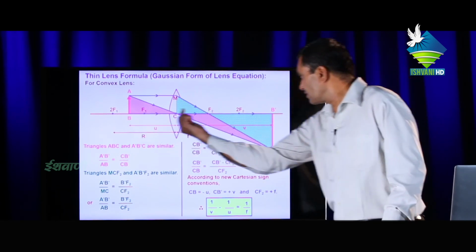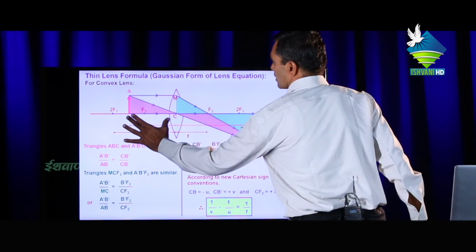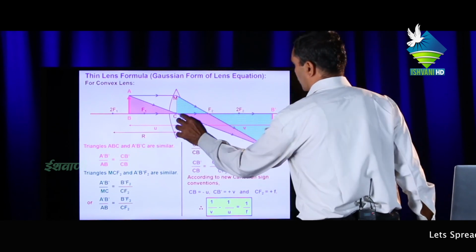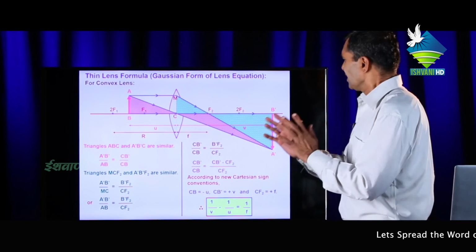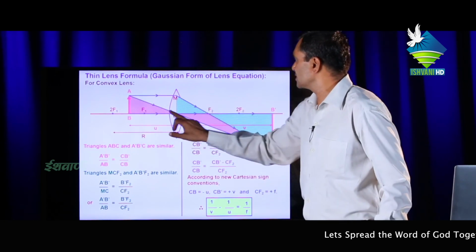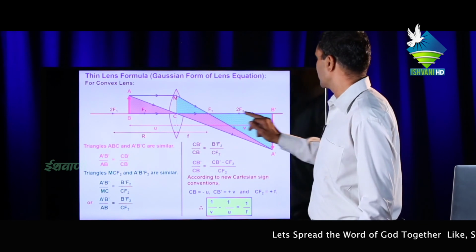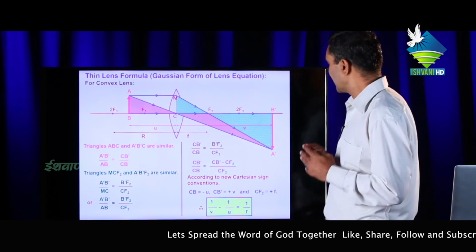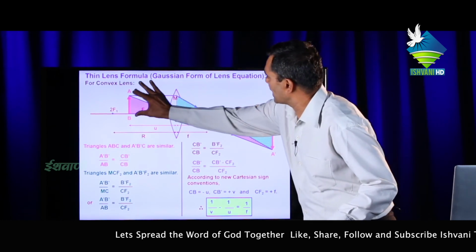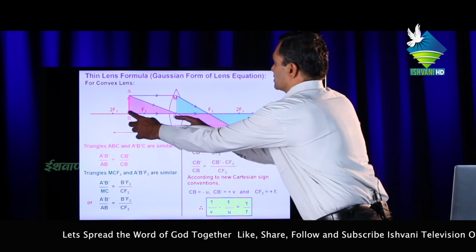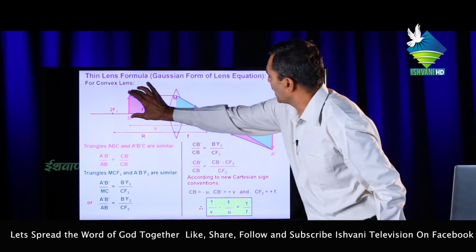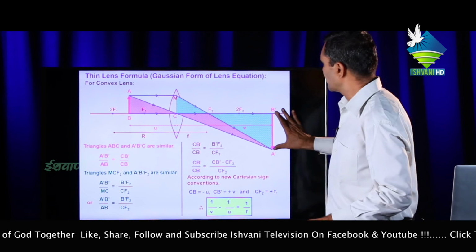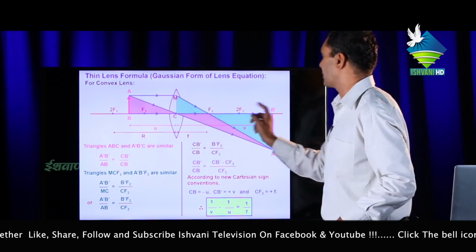But light is moving in this direction, then the distance of the object from the optical center becomes negative, and the distance of this image from the optical center becomes positive. Then in the triangle ABC and in the triangle A'B'C, triangle ABC and A'B'C are similar, then perpendicular upon perpendicular equal to base upon base, means A'B' upon AB equal to CB' upon CB.